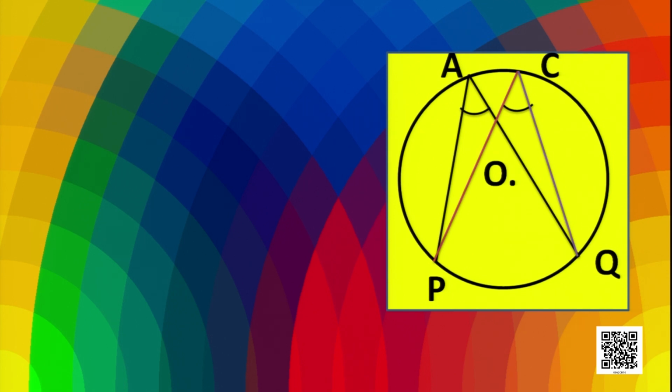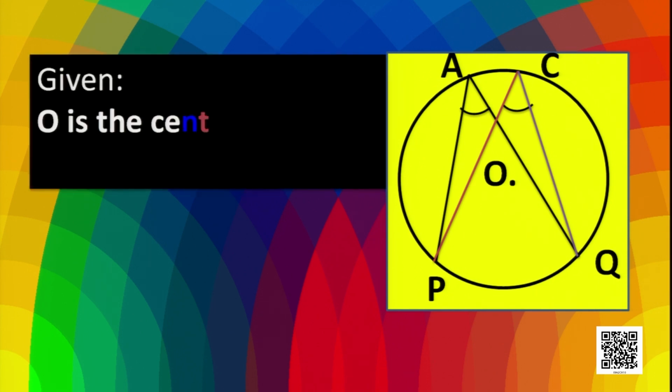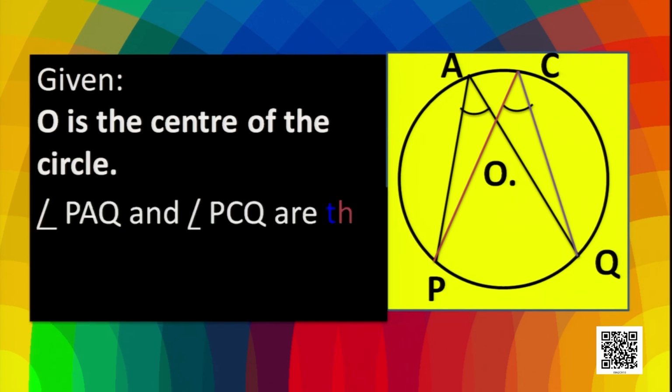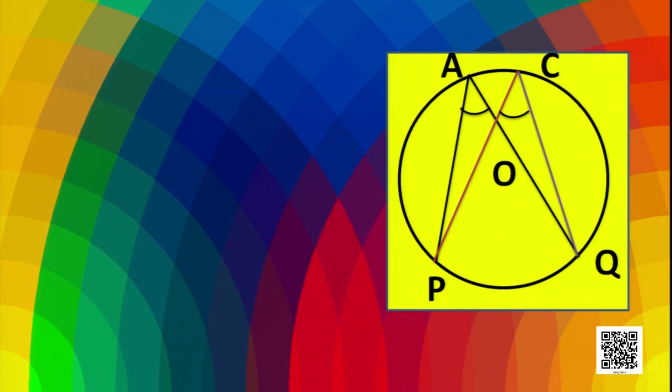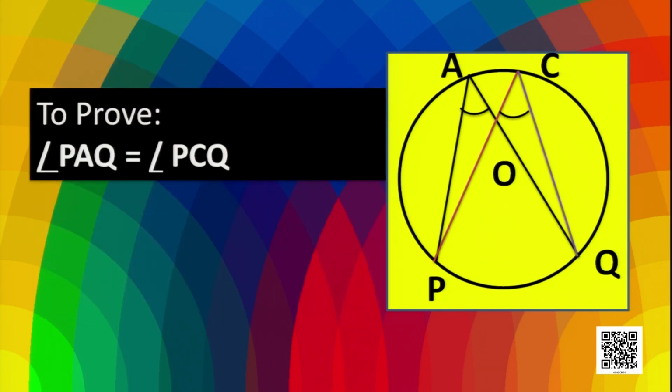C is also another point on the major arc. So what is given? Here O is the center of the circle and PAQ and PCQ are the angles in the same segment of the circle. So what to prove? We have to prove that these two are equal. So we can write that angle PAQ is equal to angle PCQ.